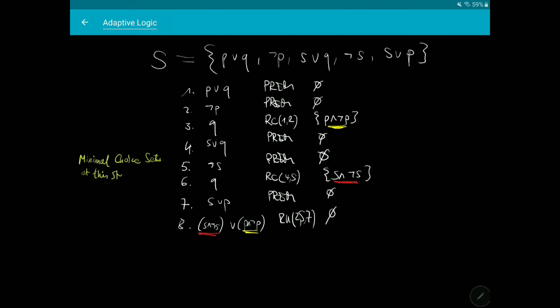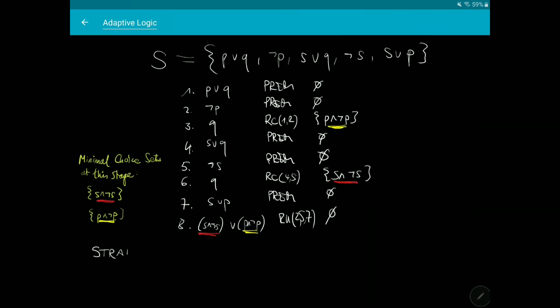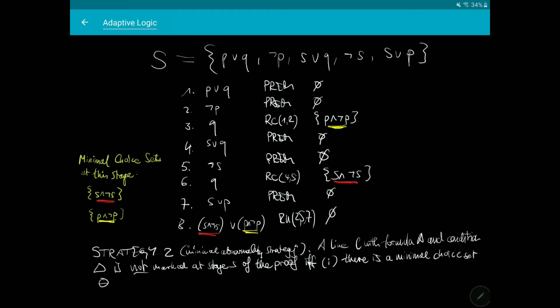So we have 2 minimal choice sets, one consisting of the contradiction in S and the other one of the contradiction in P. So we can now define another marking strategy, the so-called minimal abnormality strategy, according to which a line L is not marked at a stage of the proof if we can find a minimal choice set at that very stage of the proof with which its condition has an empty intersection, like the red minimal choice set, the contradiction in S. And also, for every minimal choice set, we can find a line with the same formula, such that that minimal choice set has an empty intersection.